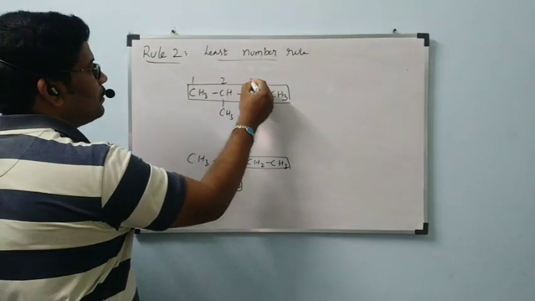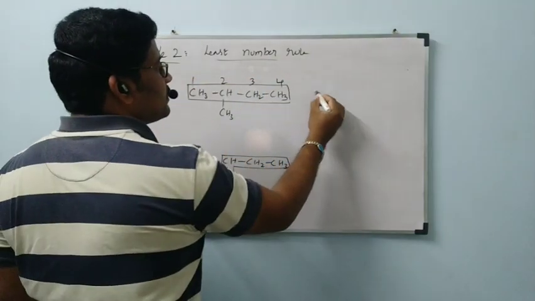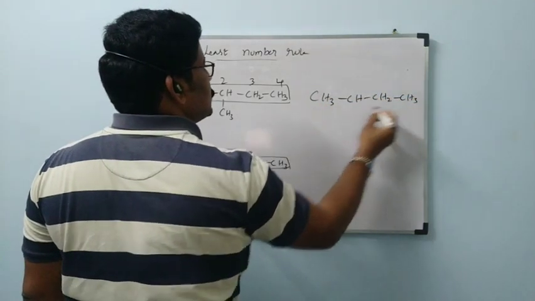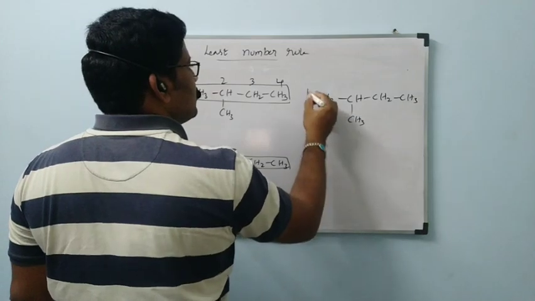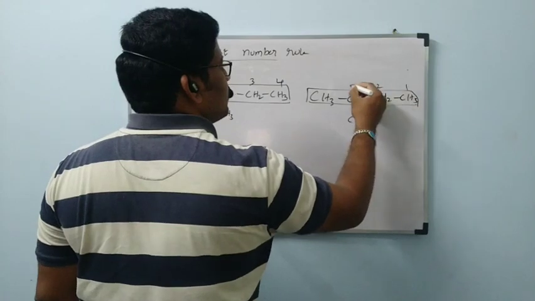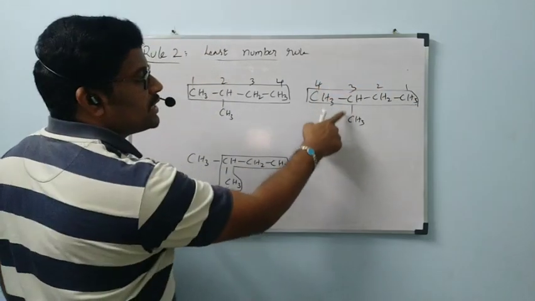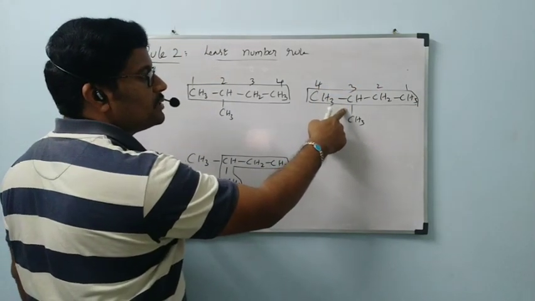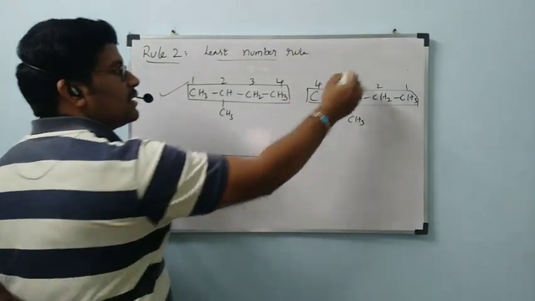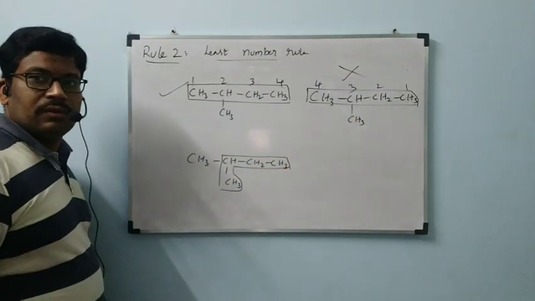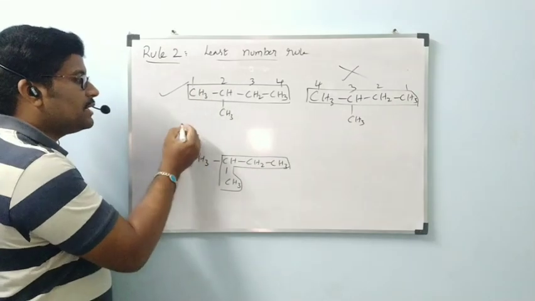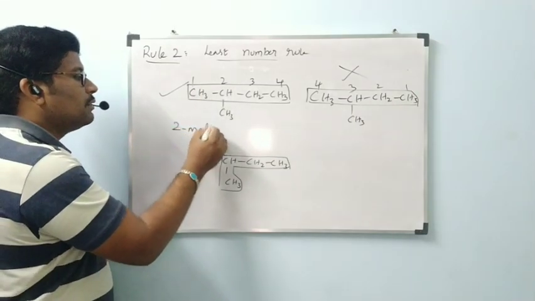1, 2, 3, 4. Another possibility here: CH3, CH, CH2, CH3, CH3. Even in this one, the parent chain is this one only. 1, 2, 3, 4. The side chain here is present on the third carbon. In the other, the side chain is present on the second carbon. Which one is correct? This one is correct. This one is wrong. According to this, what is the name? The methyl group is present on the second carbon. So 2-methyl.